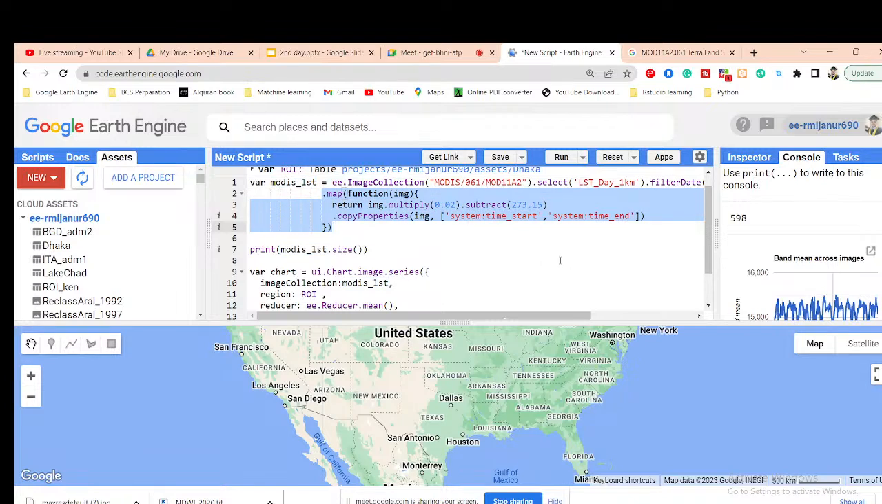Okay, so in this time what to do? For the LST MODIS LST, I can get a total of 598 images. These 598 images are multiplied with my scale factor, all of those images, and also subtract this value 273.15 because I need the result in degree Celsius. So when I get the Kelvin value, from this Kelvin value I subtract 273.15, then we can get the result in degree Celsius. This value is mainly the conversion from Kelvin to degree Celsius. And this property I copy from image system time.